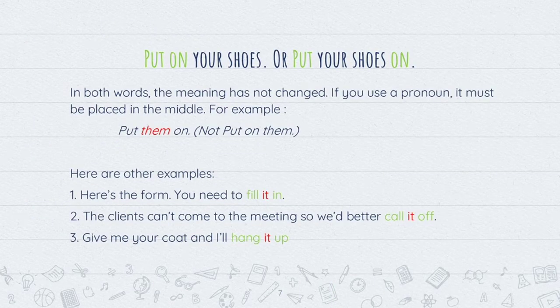Example: put on your shoes or put your shoes on. In both, the meaning has not changed. If you use a pronoun, it must be placed in the middle, for example, put them on. Put on is the phrasal verb and them is the pronoun.